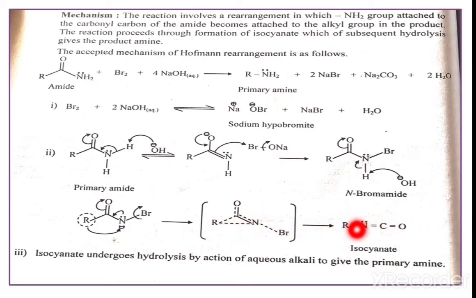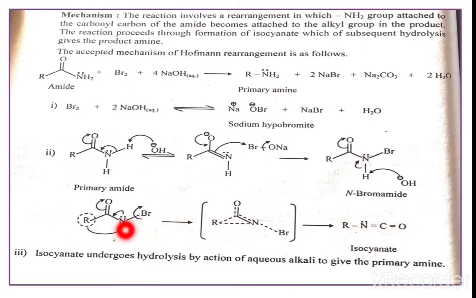That means finally here we get the R. This R group is joined to nitrogen, here R-N, and here we get the double bond, N double bond C, and this carbonyl, C double bond O, and this is called the isocyanate. This intermediate is formed, that is R-N double bond C double bond O. How is this isocyanate intermediate formed?